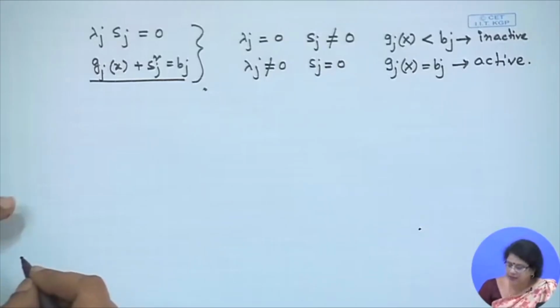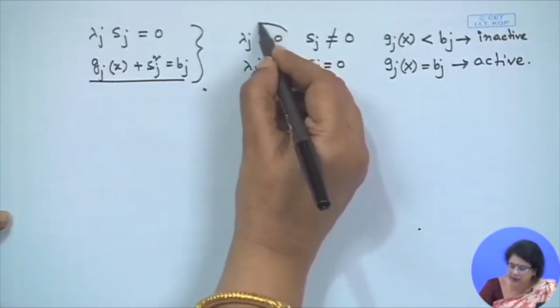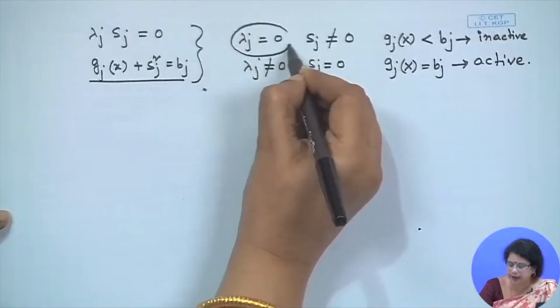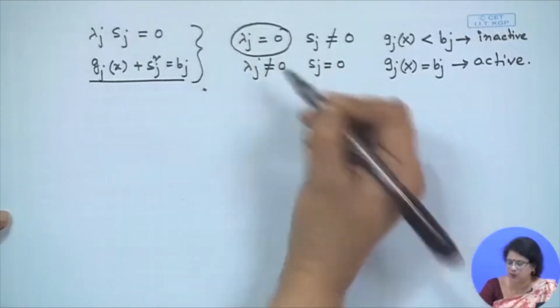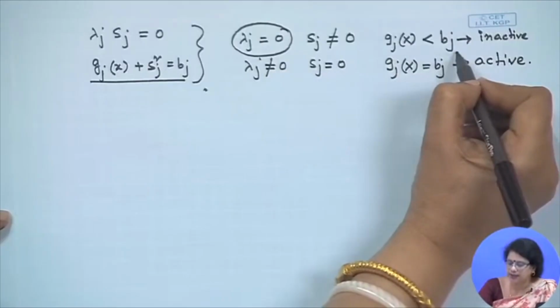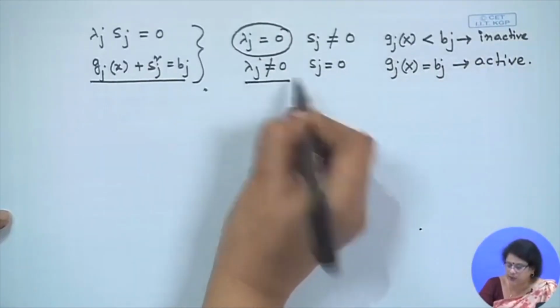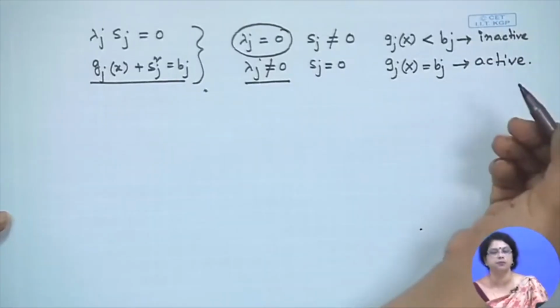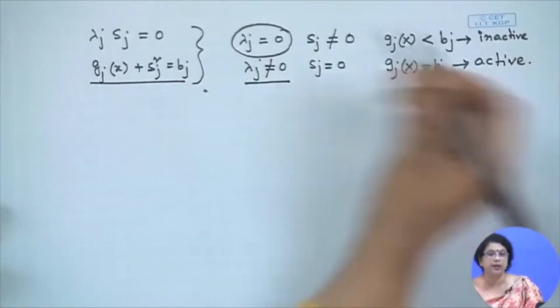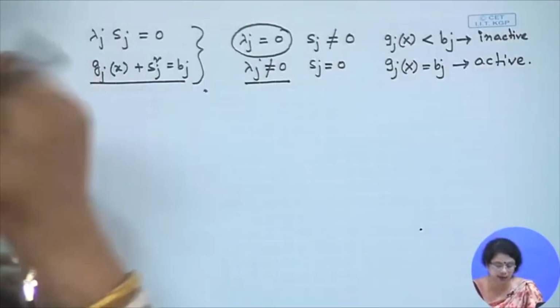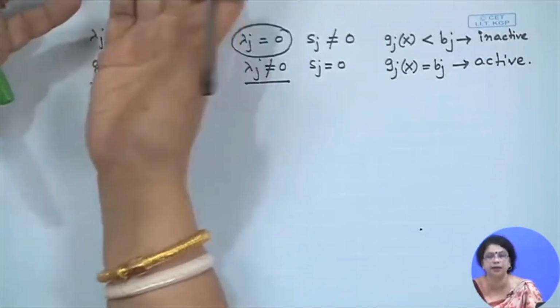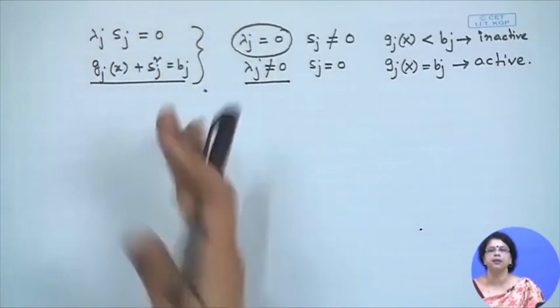That is why from here you can conclude very easily that for lambda j equal to 0, the corresponding constraint must be inactive, and when lambda j is not equal to 0, the corresponding constraint must be active. But whether lambda j is positive or negative depends on whether we are considering the minimization problem or the maximization problem.